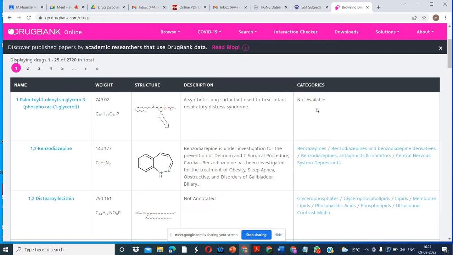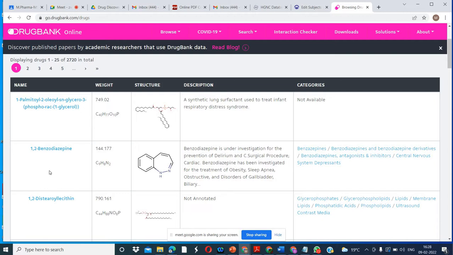Categories are not available for this drug, so you can annotate it and do work on it to define the category. There is a possibility you can do something here. By analyzing the features of this drug, it is possible to make the category of this drug.